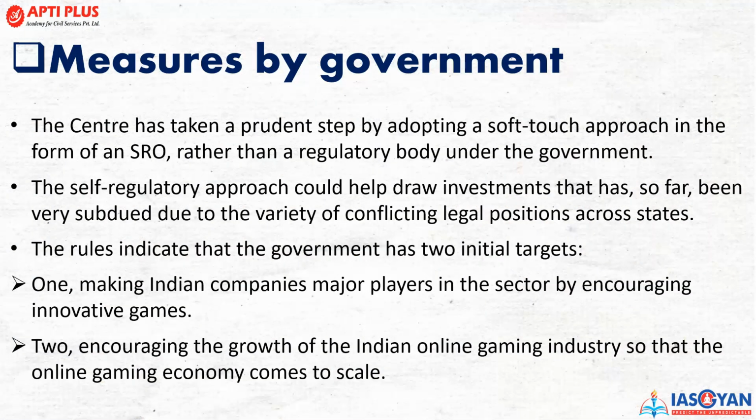Measures that were taken by the government. The center has taken a prudent step by adopting a soft touch approach in the SRO rather than a regulatory body under the government. The self-regulatory approach would help draw investment, which so far has been very subdued due to the variety of conflicts in the legal position across states. And the rule indicated that the government has two initial targets. जो पहली target है, that is to make India's company more players per sector, encouraging innovation in the gaming sector, and second would be encouraging the growth of the online gaming industry so that the online gaming economy comes to a scale and accessibility should be increasing.